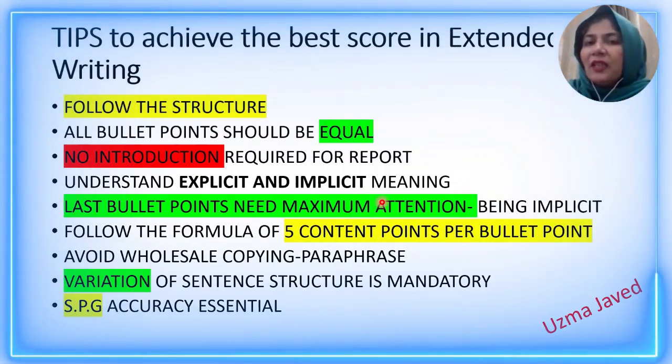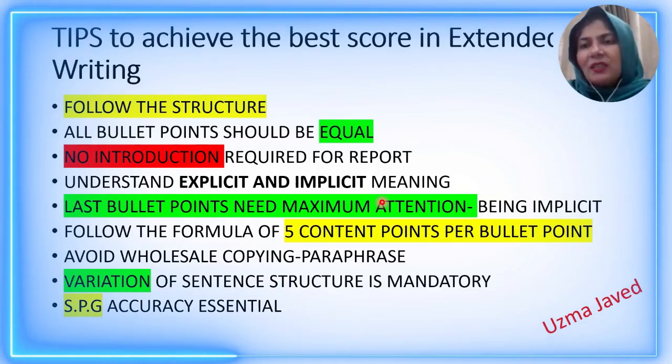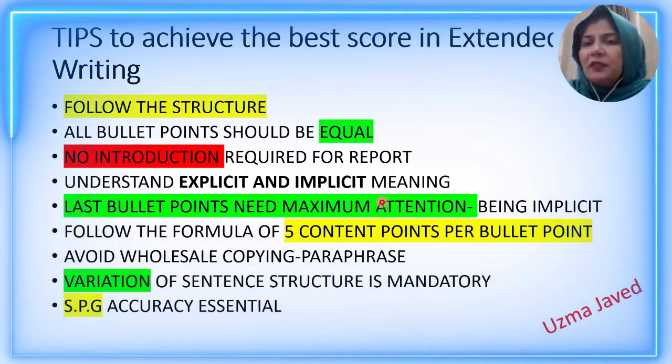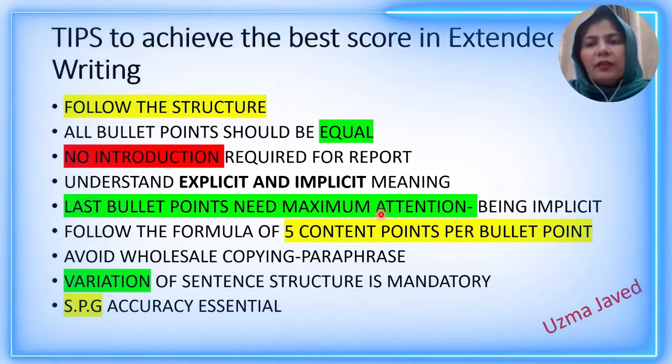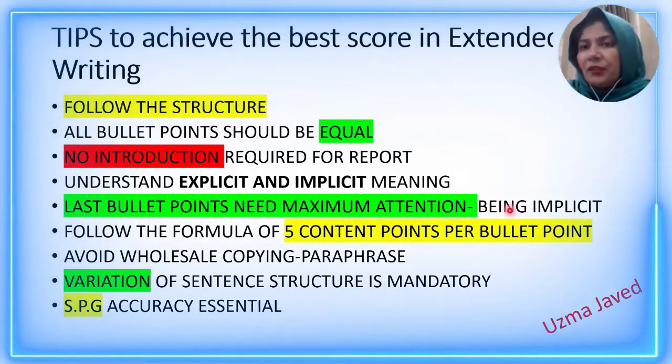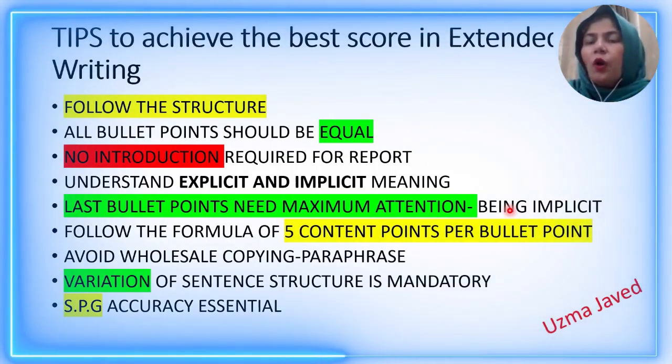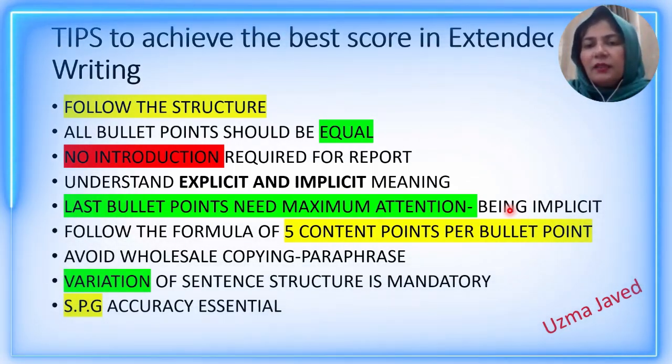So in the extended writing, any type of question, if you want to obtain maximum marks, number one, your structure should be correct. Number two, you should follow the explicit and implicit meaning accurately. And last, the most important thing is that your third bullet point should be the best. And the three bullet points in the three paragraphs should be almost equal in length. This is also very important for maximum marks in this question.